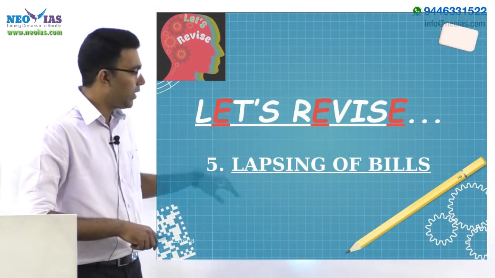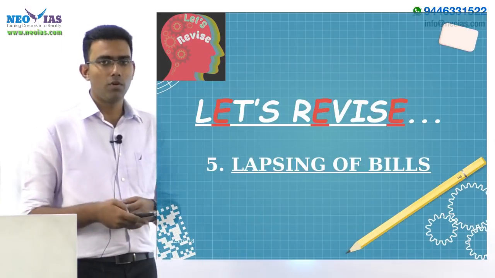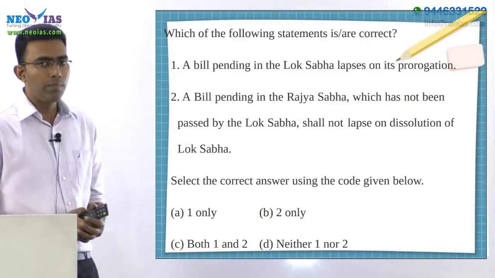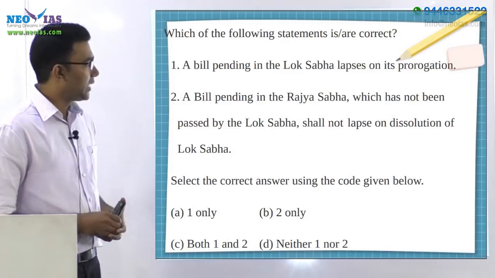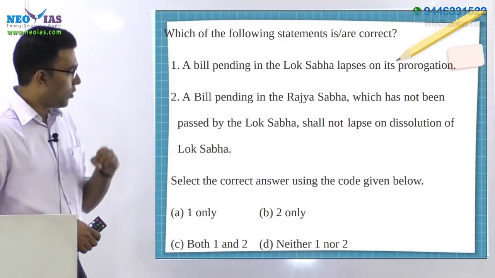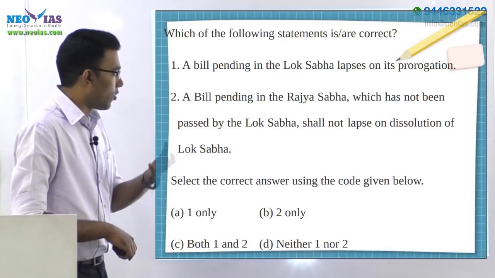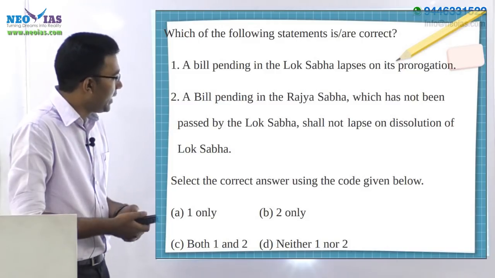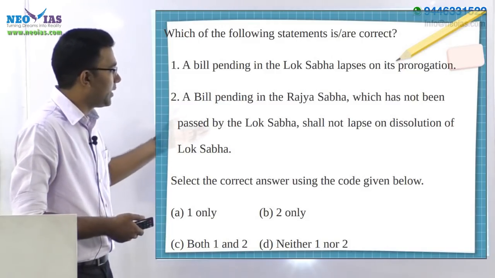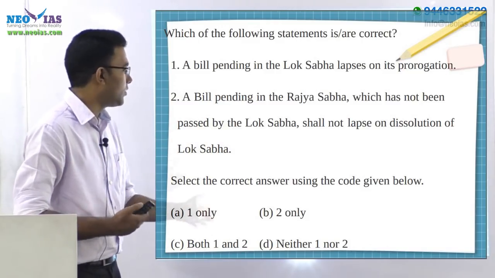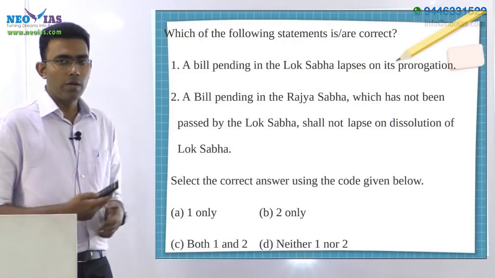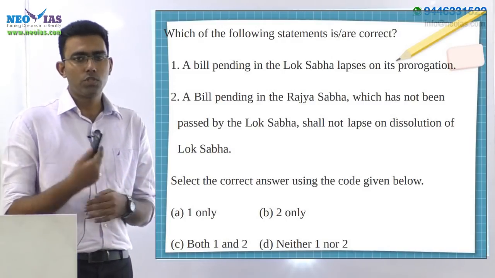So today we will be looking into lapsing of bills, the provisions of lapsing of bills. The question is a 2016 previous year question. Which of the following statements is or are correct? A bill pending before the Lok Sabha lapses on its prorogation. A bill pending in the Rajya Sabha which has not been passed by Lok Sabha shall not lapse on the dissolution of Lok Sabha. Now we will look into what exactly the provisions are,